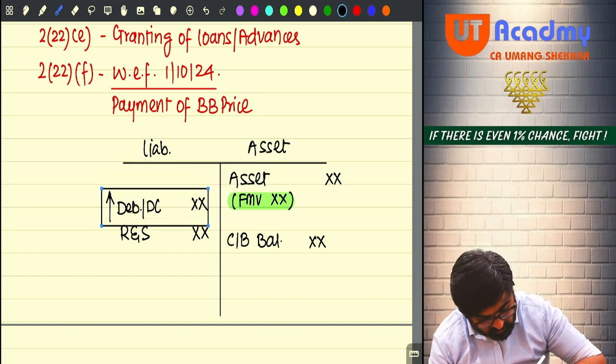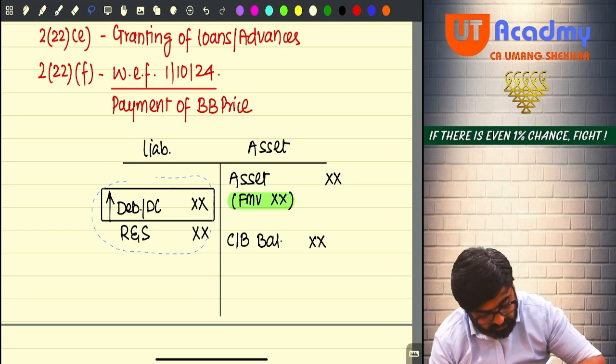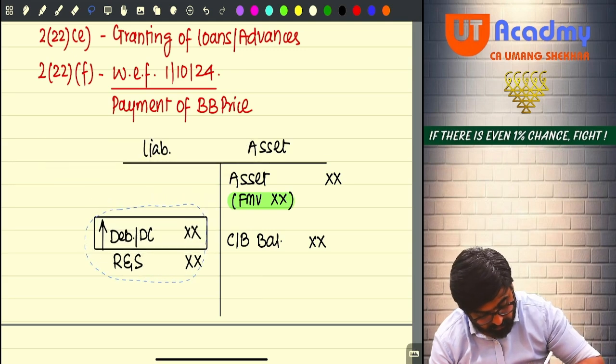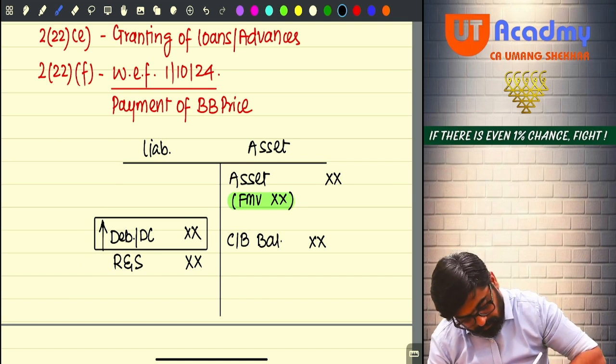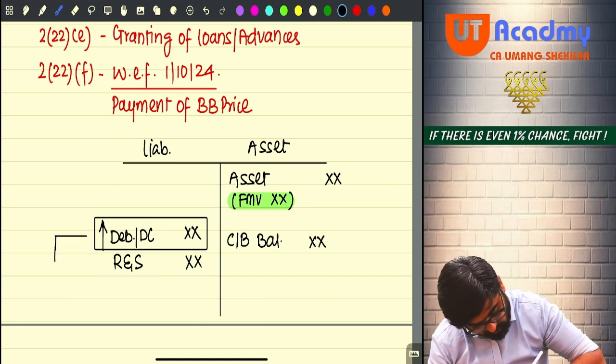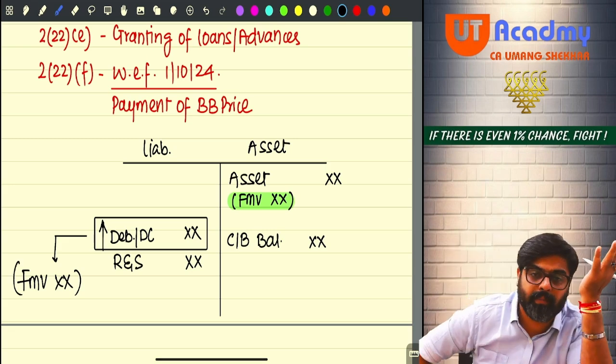What will you check, guys? Book value? No, you will check the fair market value of these debentures or deposit certificates as on the date, not the book value. Book value you can keep at any amount.